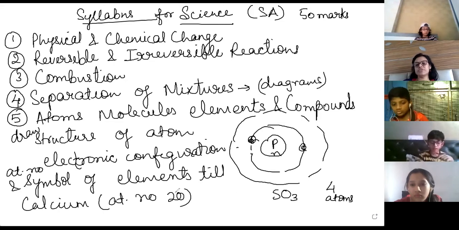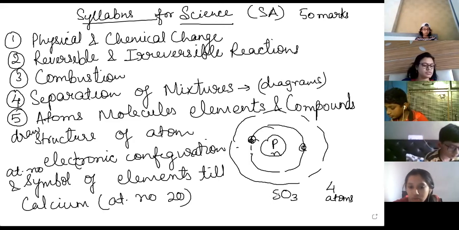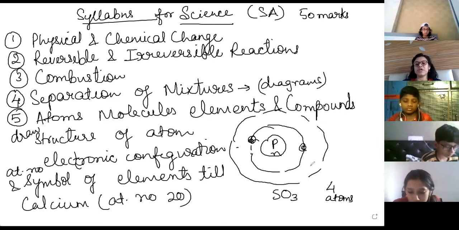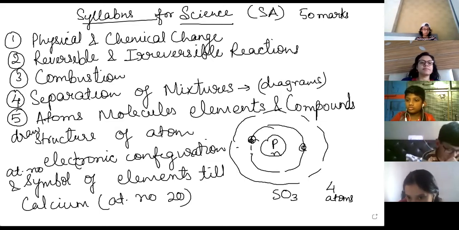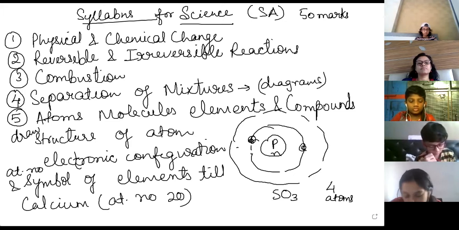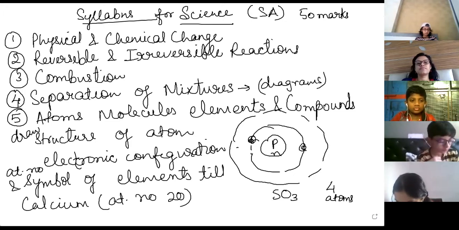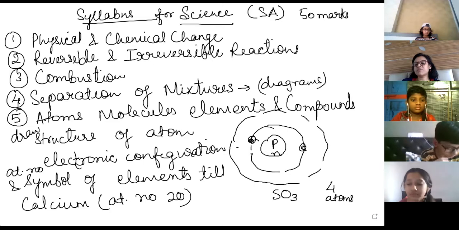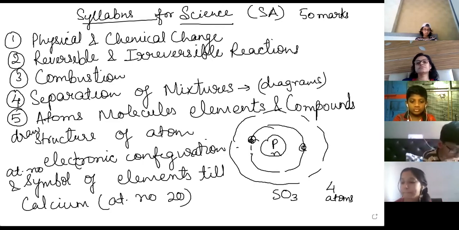Ma'am, can you give the answer of the third question? I did not. What is 5? 3 and 1. 4 only, na? Yes, Ibrahim, what was the question? You have to read the question. Ma'am, the third one: which statement about atoms and molecules is correct? I did not understand that. Okay, what have you written? Ma'am, I did not understand, so I did not write. Ma'am, I have written an answer, but you have marked it as wrong. I have written elements always exist separately.